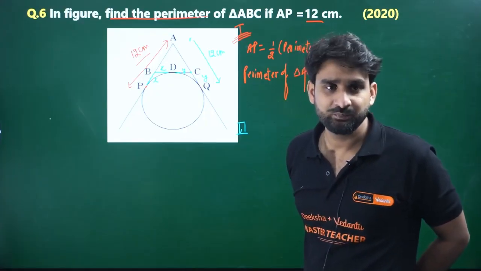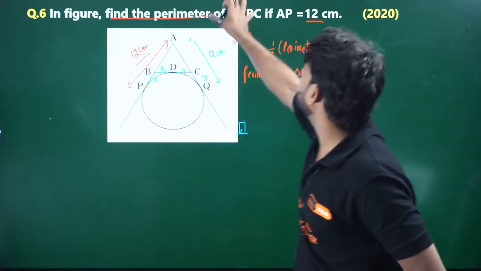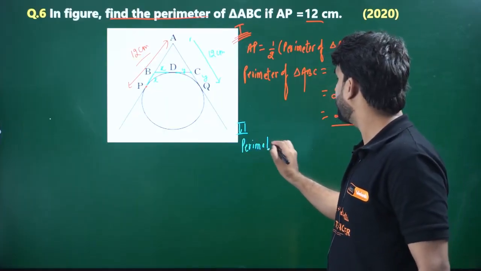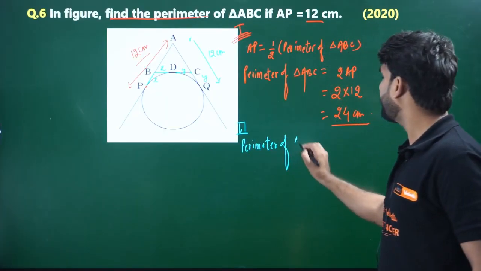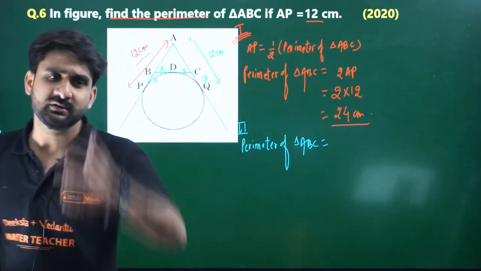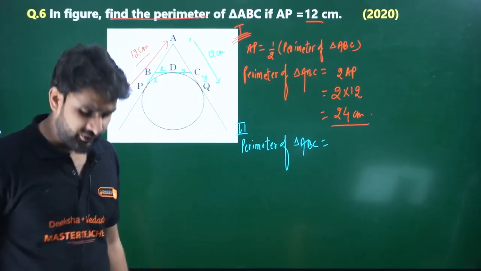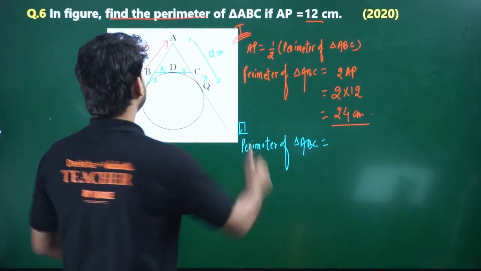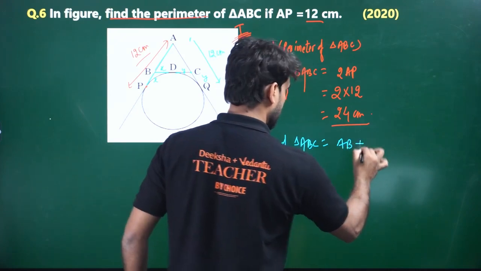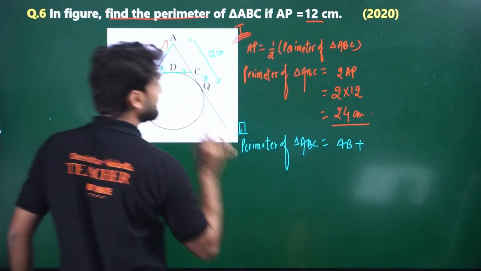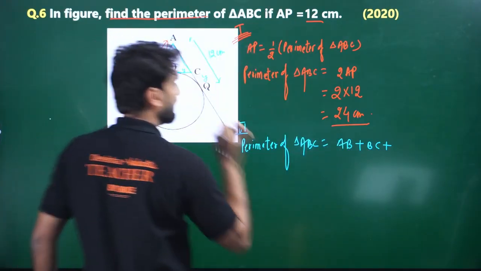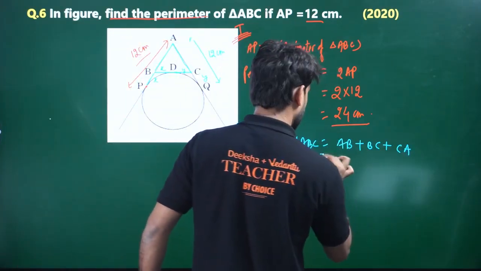Is it clear? Now the question is asking to find the perimeter. So perimeter of triangle ABC will be what? What does it mean by perimeter? The sum of all the sides. So if I apply the sum of all the sides, the first side will be AB, plus the second side BC, and the third side will be CA.